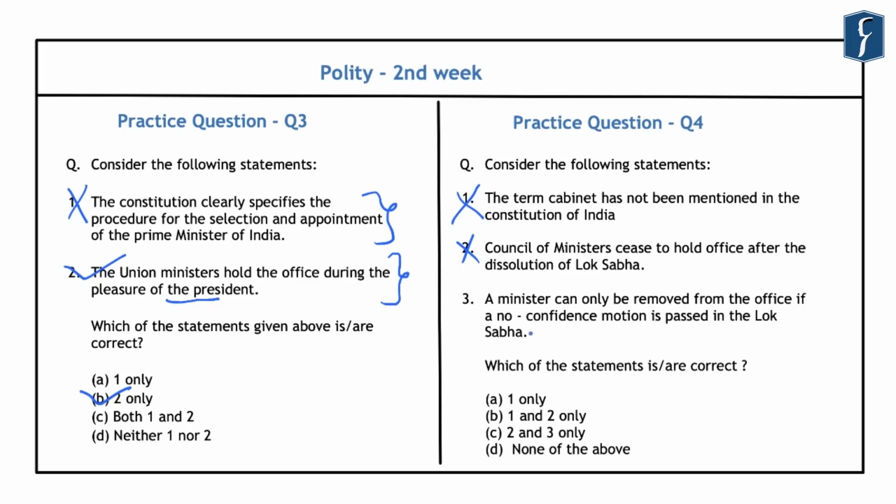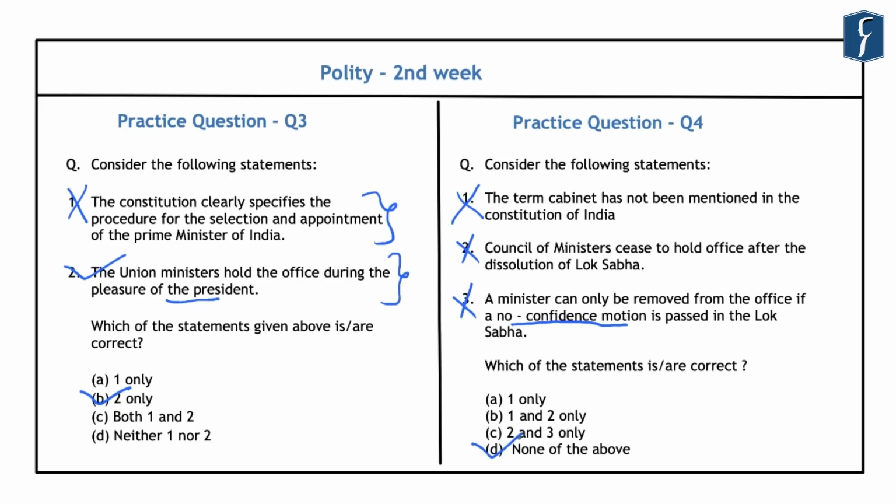And further, regarding this third statement, the President can remove a minister even at a time when the Council of Ministers enjoys the confidence of the Lok Sabha. And there is no need of a no confidence motion for removal of a minister in the government. The President removes a minister only on the advice of the Prime Minister of India, and this provision has been provided under Article 75 of the Indian Constitution. By exercising this power, the Prime Minister ensures the realization of the rule of collective responsibility. So again, this third statement is also incorrect. And hence the correct answer is D, that is none of the above statements are correct.